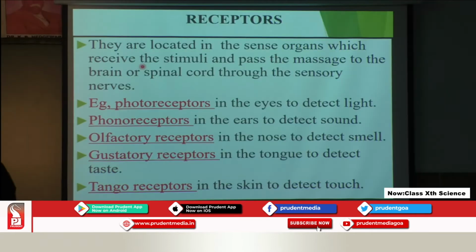Here are some examples of receptors, students. These are the different receptors which are found in different sense organs. Photoreceptors are the receptors found in the eyes, which help us to detect light. Phonoreceptors are the receptors in the ears which help to detect sound. Olfactory receptors are the receptors in the nose which help us to detect smell. Gustatory receptors in the tongue detect taste, and tango receptors in the skin detect touch.